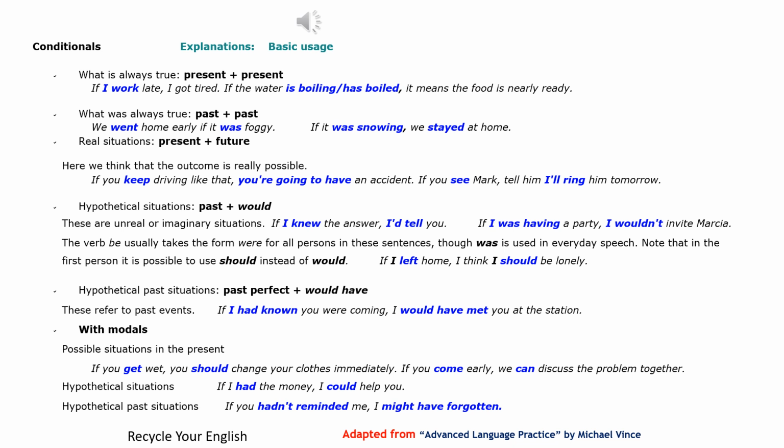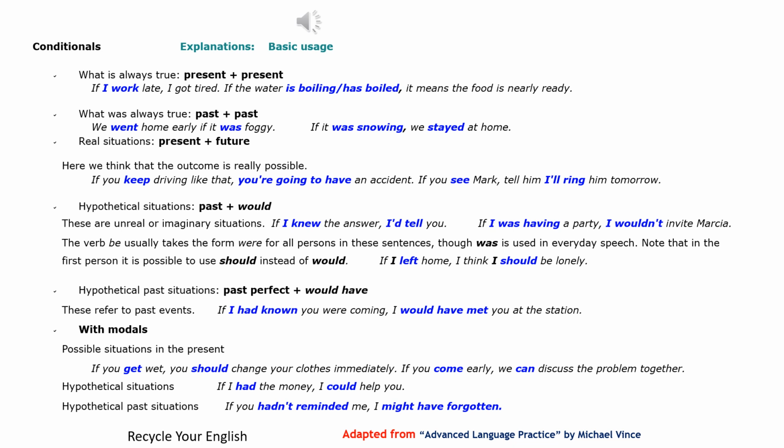Conditionals, explanations, basic usage. What is always true? Present plus present. If I work late, I get tired. If the water is boiling, has boiled, it means the food is nearly ready. What was always true? Past plus past. We went home early if it was foggy. If it was snowing, we stayed at home.